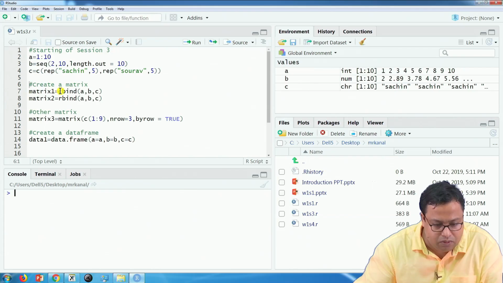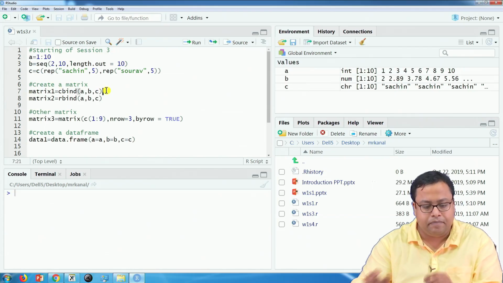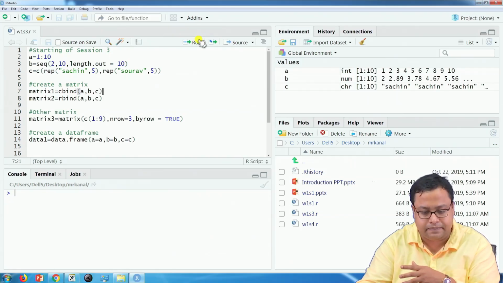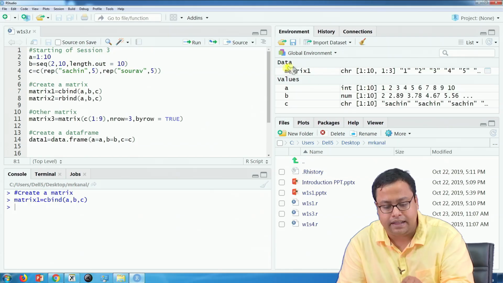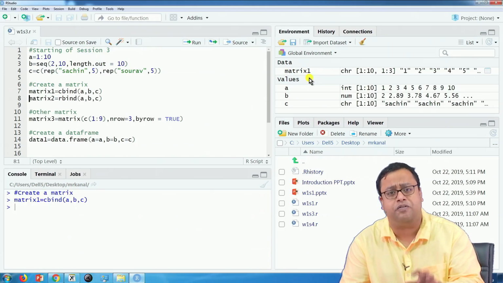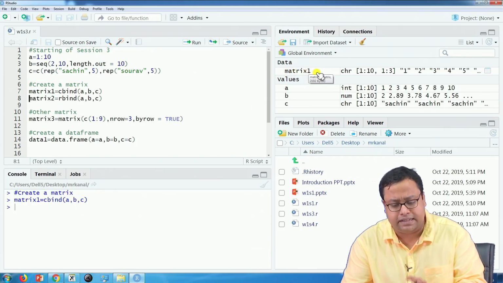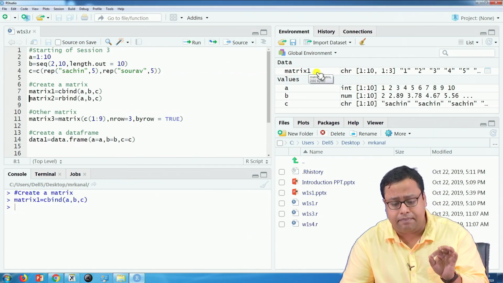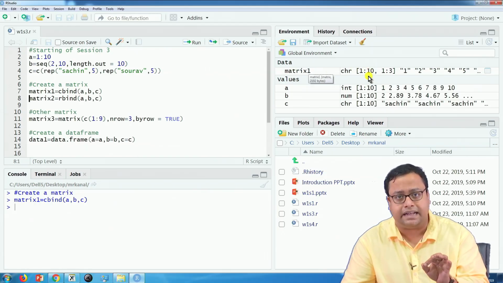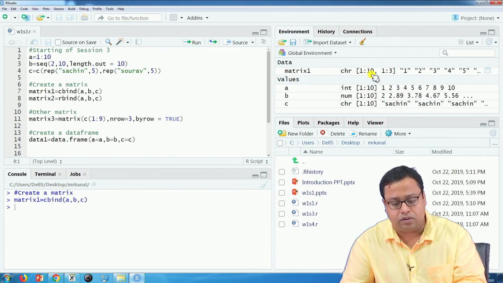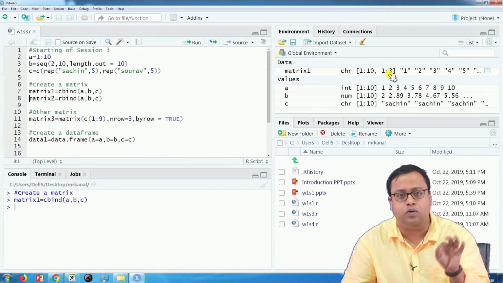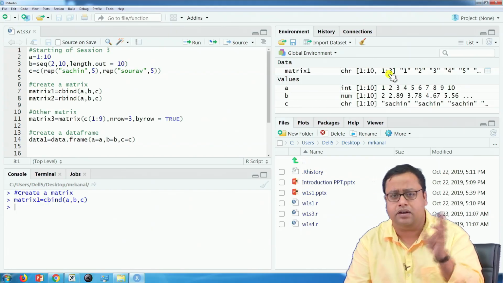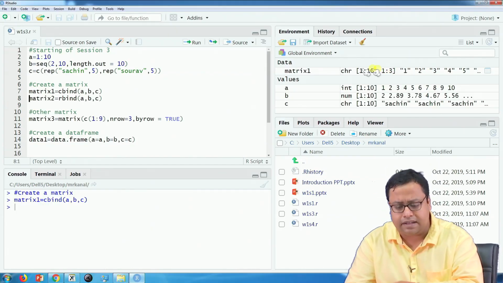So, the first thing that I will do is matrix1, if you see, matrix1 is equal to cbind A comma B comma C. If I run this, you will see here in the global environment that the matrix is of type data. There is a difference between matrix and data frame, we will talk about that. But it is coming as matrix1, which is a character matrix, 1 to 10 and 1 to 3, that means the rows vary from 1 to 10, the columns vary from 1 to 3. So, there are 10 rows and 3 columns and there are some values.